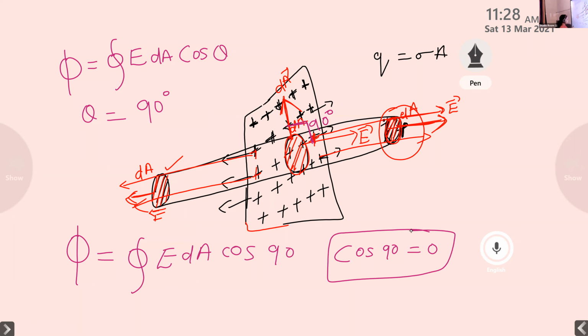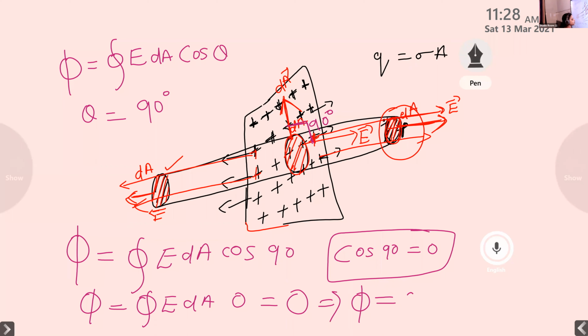Then what happens to our equation? Phi is equal to closed integral E dA into 0. What is that value? 0. Which implies phi is equal to 0. So in the curved surface, in the middle portion, the value of phi is equal to 0. Clear?